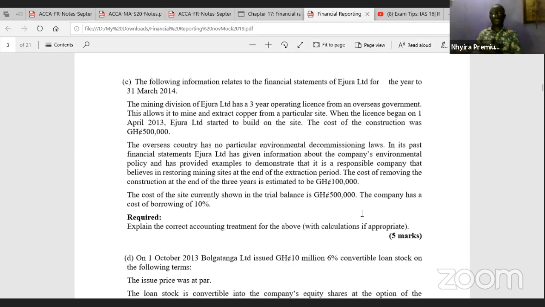So arming yourself with this understanding and having this quick revision on IAS 37 provisions, contingent assets and contingent liabilities, let's look at the question and then do that.